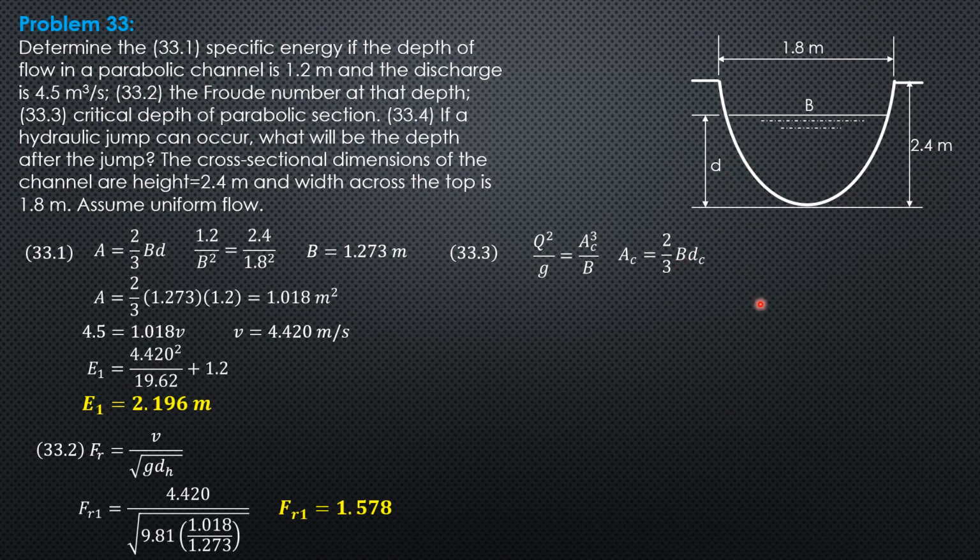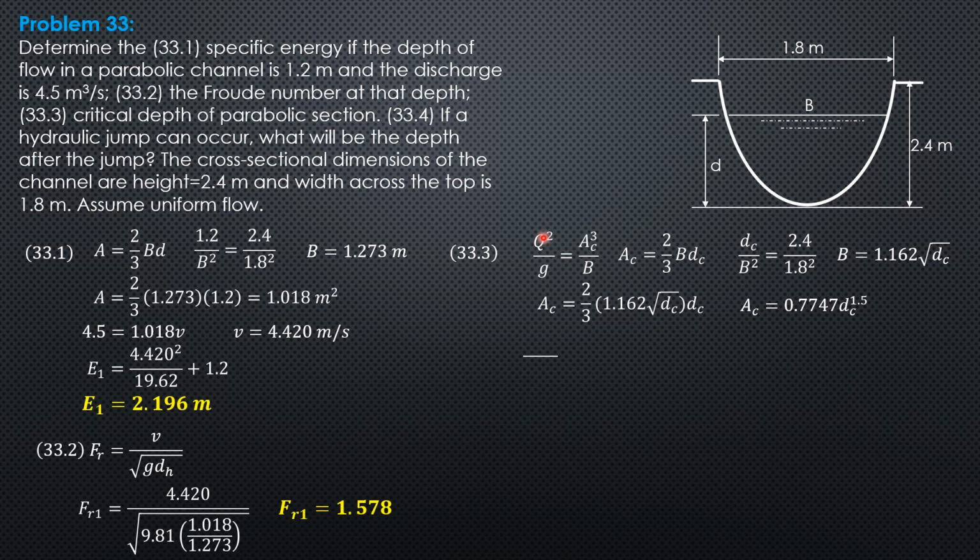By the squared property, critical depth is to B squared as 2.4 is to 1.8 squared. So the top width is 1.162 times the square root of critical depth. The critical area is 2/3 of 1.162 times the square root of critical depth times critical depth. Simplifying, the critical area is 0.7747 times critical depth to the 1.5.